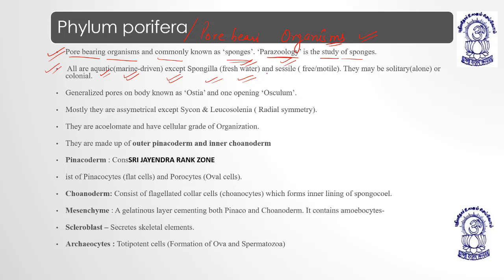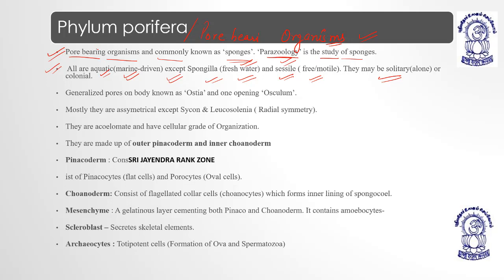Mostly all poriferans are sessile. Sessile means they are fixed in one place and do not move. They can live their whole life alone, which means solitary, or they can live their whole life in the form of colonies. Spongilla, right? So these are some common characteristics of phylum Porifera.